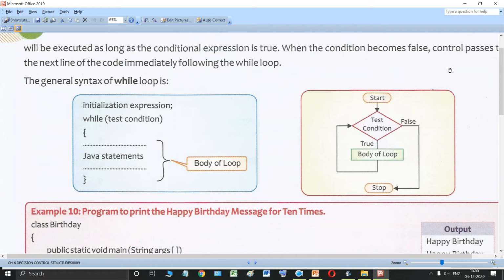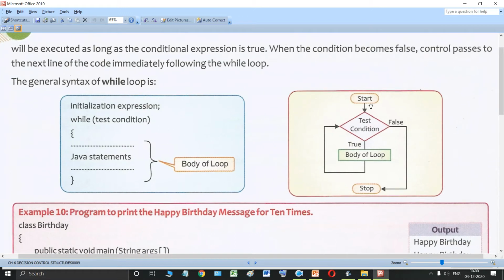Now, this is the flow chart for the while loop. See, the program starts, then initialization, where it takes the initial value, and then tests the condition based on the initial value. Now, this condition can have two answers, either true or false.